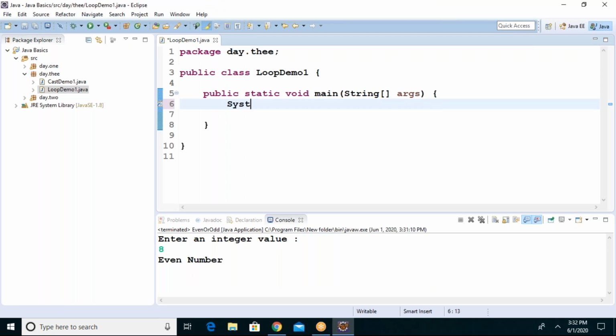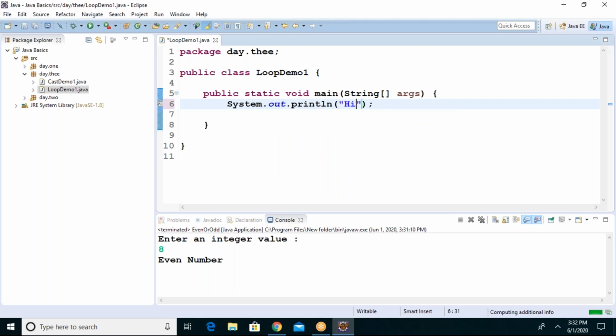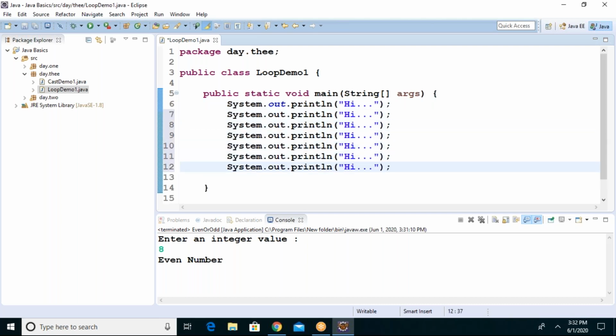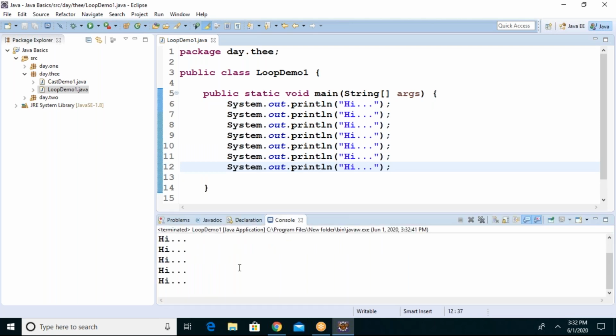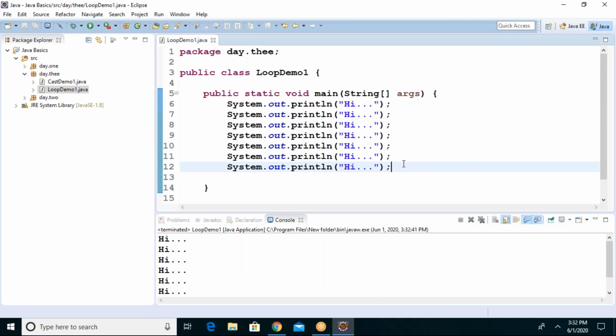What is the purpose of a loop? Very simple. Suppose I want to print a message, System.out.println, "hi", I just print. But if I want the same message 10 times, what is supposed to be done? I have to copy and paste 10 times. If I want 100 times, do you copy paste 100 times? It's printing 10 times, no problem. But what if you want 100 or 1000 times? Would you like to copy paste this?